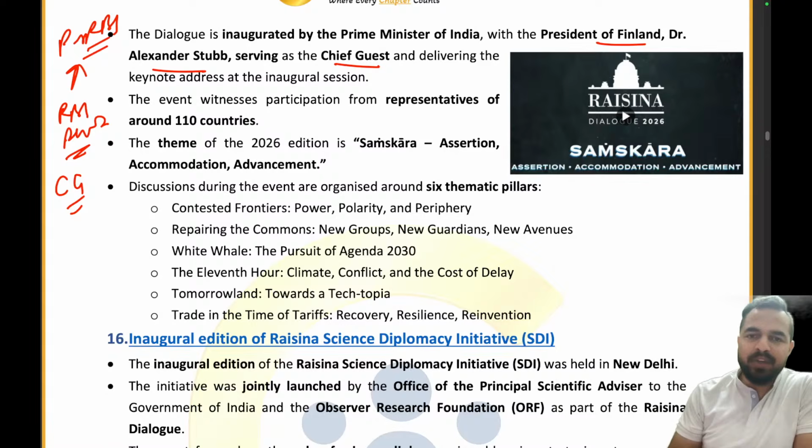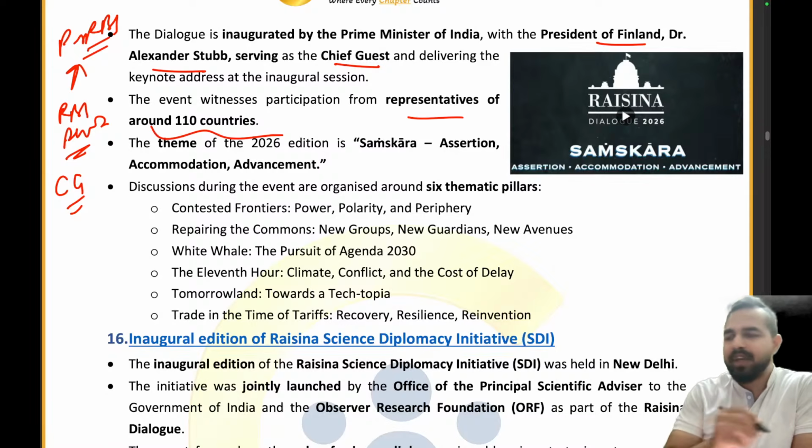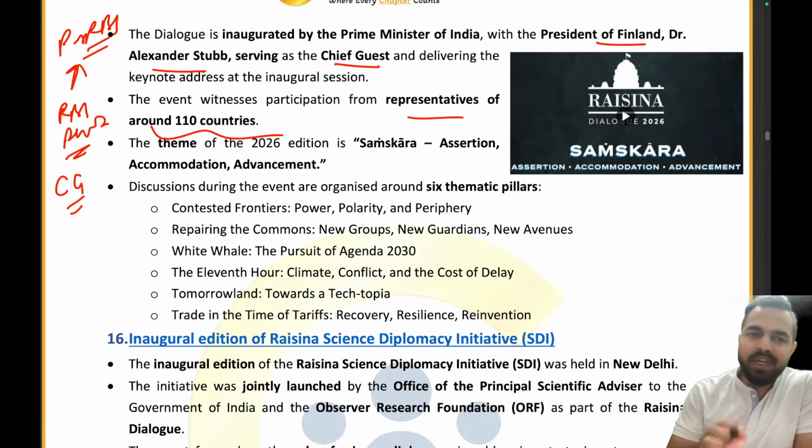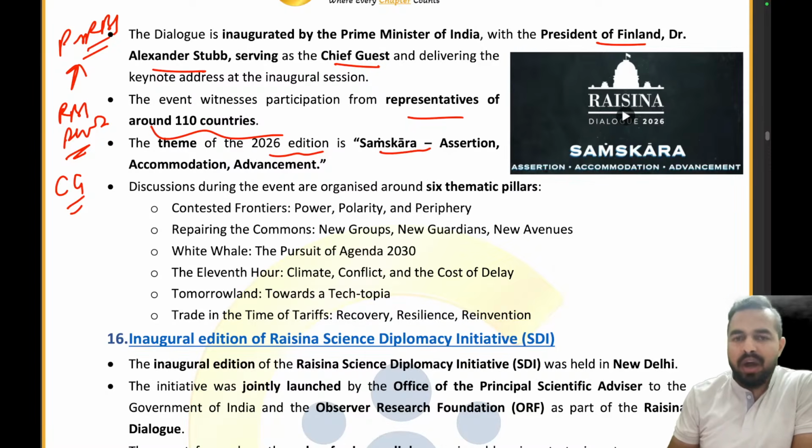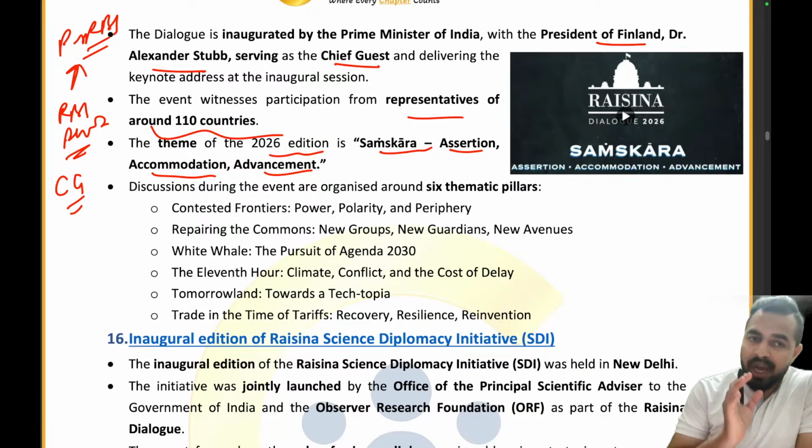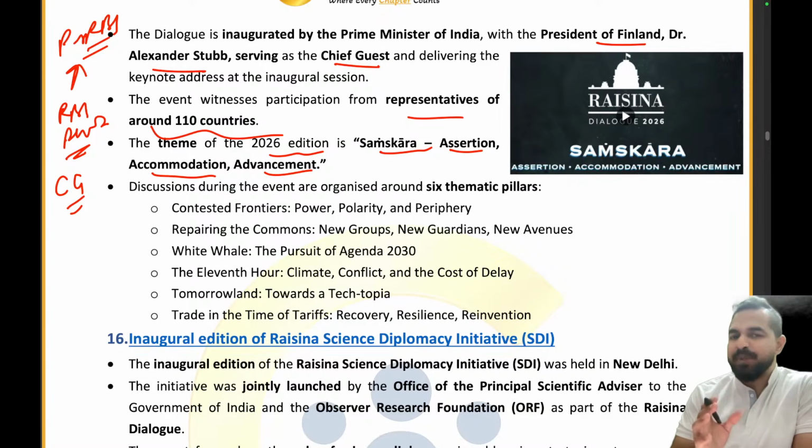The event witnessed participation from representatives of around 110 countries. The theme of the 2026 edition is Samskar, Assertion, Accommodation and Advancement. Assertion means every country comes here and asserts its interests, its problems. Then accommodation: we understand each other's problems and accommodate them. Then advancement: we move towards advancement.